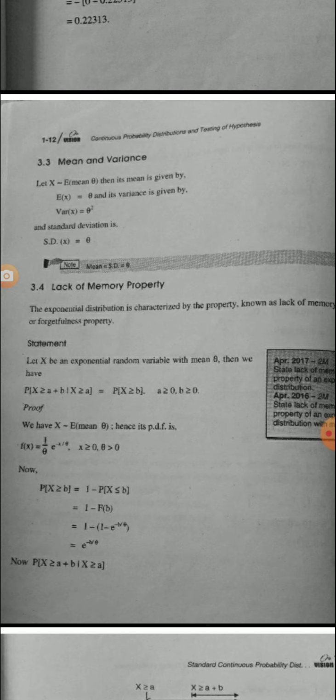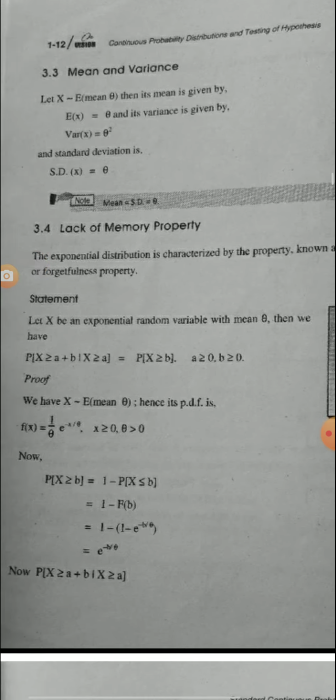Now the probability of X ≥ b is equal to 1 minus P(X ≤ b), but P(X ≤ b) is F(b), therefore 1 minus F(b). Now F(b) is 1 minus e^(-b/θ). So substituting the value of F(b), we get 1 minus (1 minus e^(-b/θ)), which is equal to e^(-b/θ).